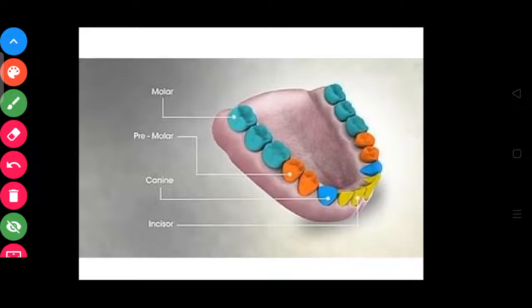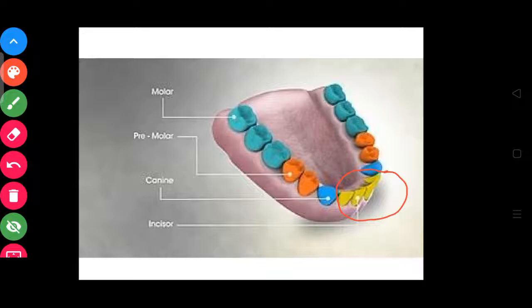So the first 4 teeth are called incisors. Those teeth are used to cut or bite our food and make it into small pieces. They are present in the front of our teeth, 4 in number.